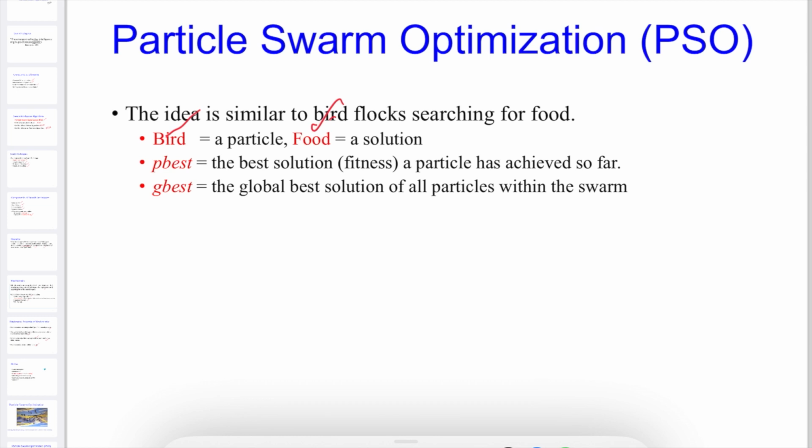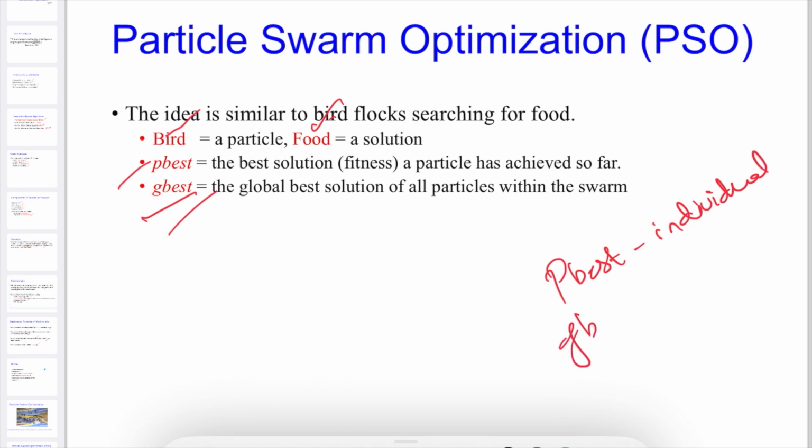So we have two parameters, one is pbest, another is gbest. pbest means the individual particle best and gbest is the global best. Global best means all of them work together, and for that we find a value called gbest, whereas pbest is individual. We call pbest the individual goal: as an individual, what is your goal? gbest is as a group, what is your group goal? That is the global best and the particle best.